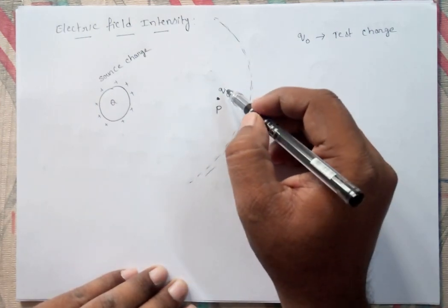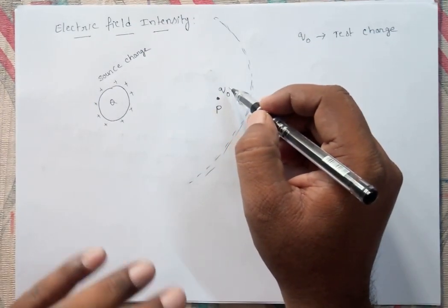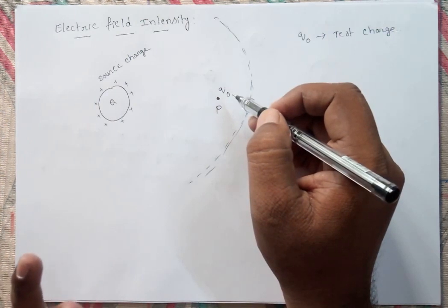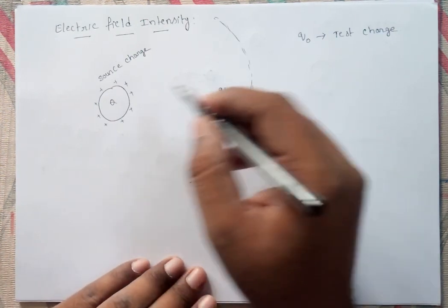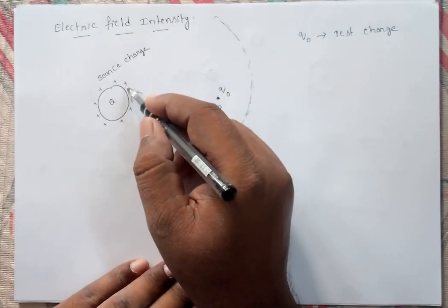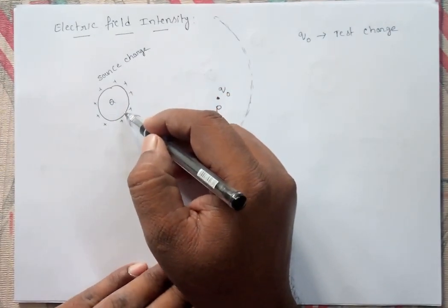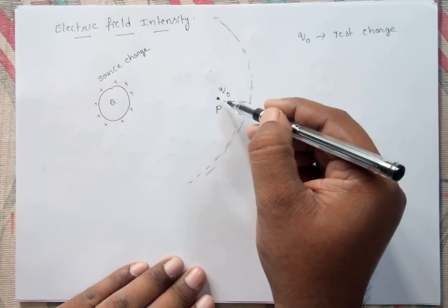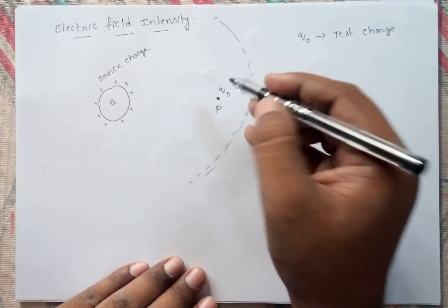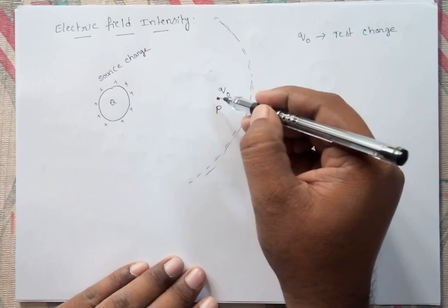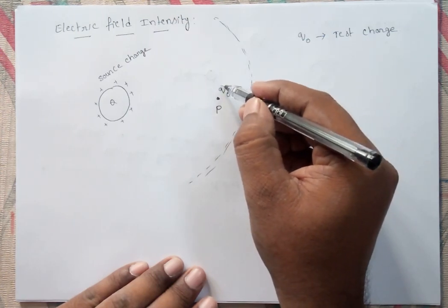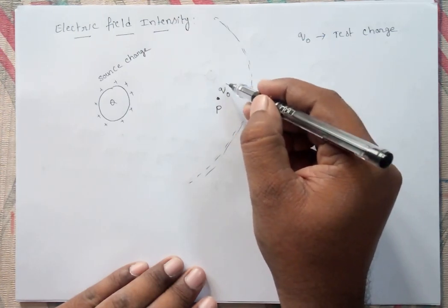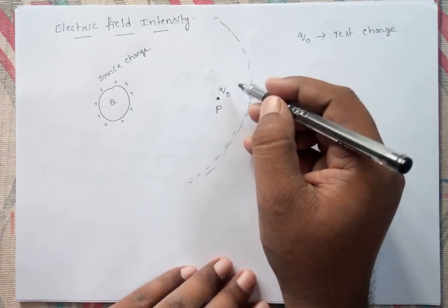That's why we take a test charge, which is of very small magnitude. So it will not influence the charge distribution on the source charge. Why? Because if the charge distribution changes, the field obviously changes, and then we cannot find the electric field at a given point. That's why we should take a very small magnitude of charge, which is called a test charge.